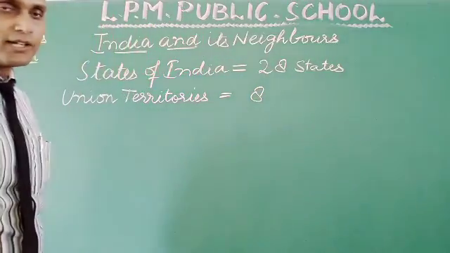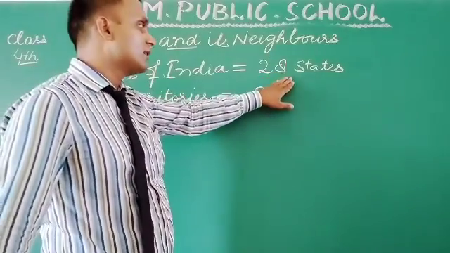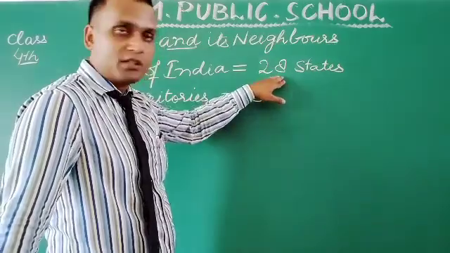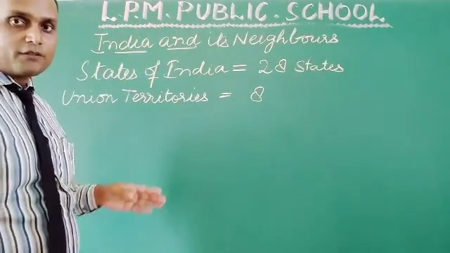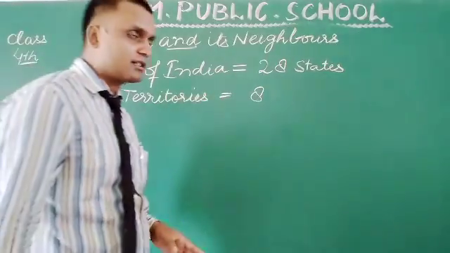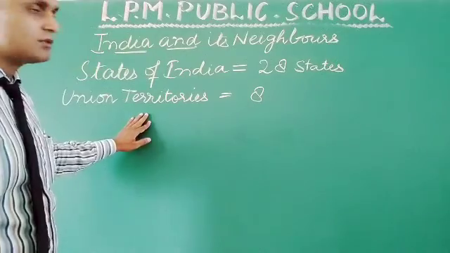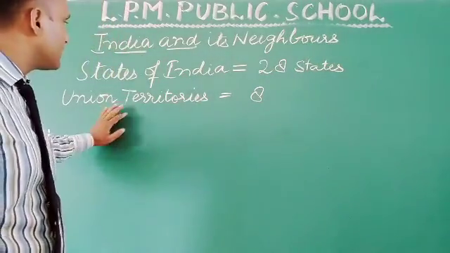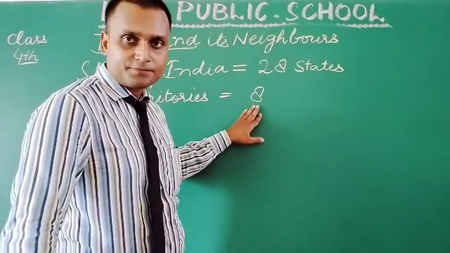Earlier we had 29 states, but one of the states, Jammu and Kashmir, does not have the status of a state now. Now Jammu and Kashmir is a union territory. So earlier it was 7 union territories, but now it is 8.